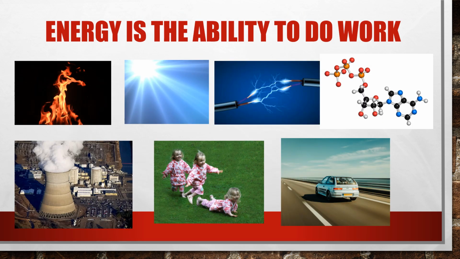So, to review, there are many different types of energy, but they can be broken into two different categories. Energy is the ability to do work. If the work is happening, it is a type of kinetic energy. If the work isn't happening right now, but could at any moment, it is potential energy. Heat or thermal energy, light or radiant energy, as well as electrical energy are examples of kinetic energy. Chemical and gravitational energy are examples of potential energy, and mechanical energy can be either kinetic or potential.